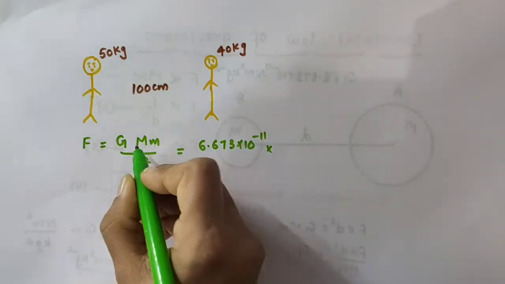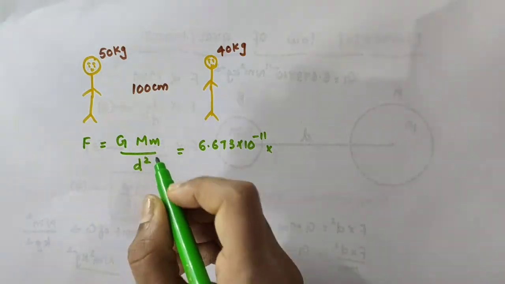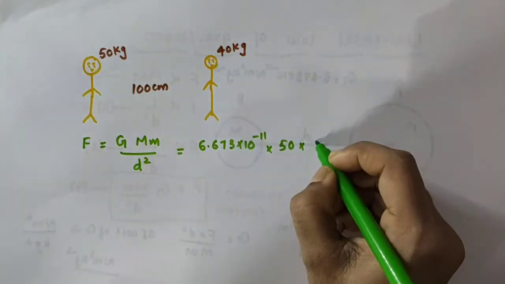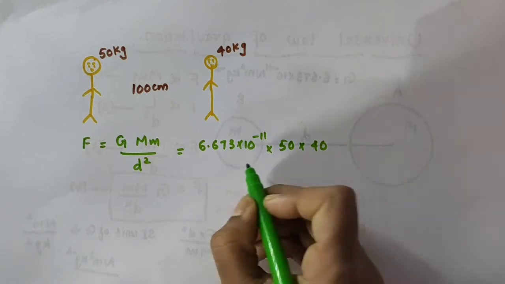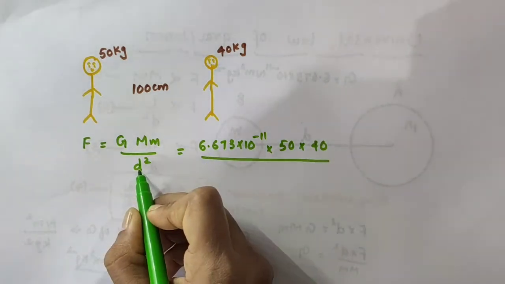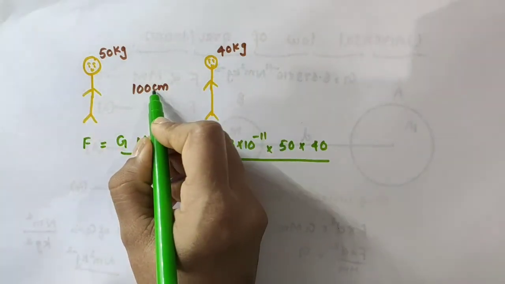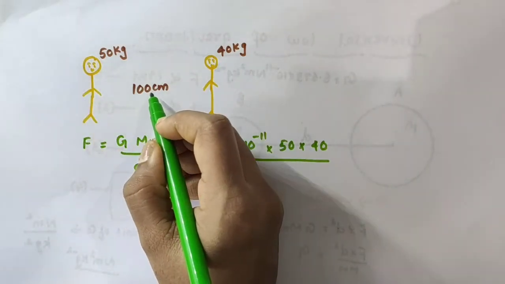Then the product of the two objects' masses: one is 50 kilogram, another one is 40 kilogram, divided by d square. What is d? The distance of separation between you two. It is 100 centimeter, but the SI unit is meter.